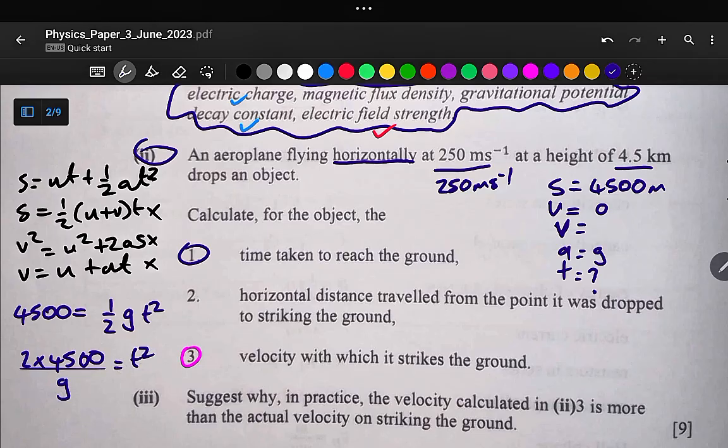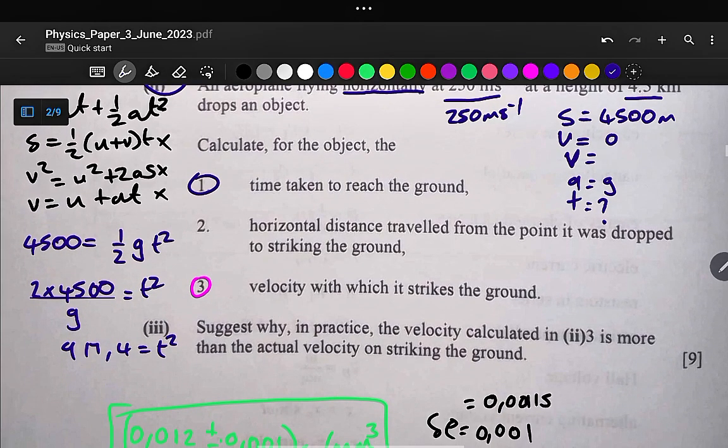It is equal to t squared. So 2 multiplied by 4,500 divided by 9.81 gives us 917.4, being equal to t squared. Let us apply the square root to both sides. Therefore t is equal to the square root of 917.4, and this gives us 30.3 seconds. So this is our final answer, the time taken to reach the ground.